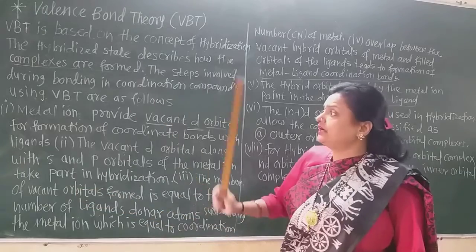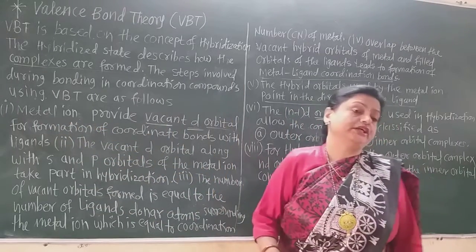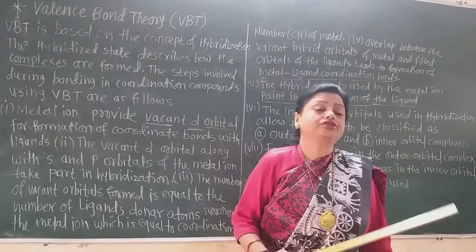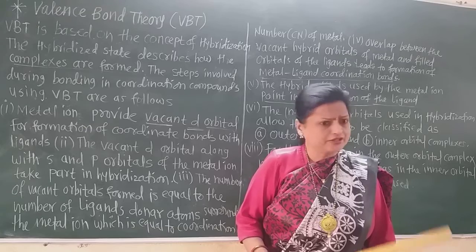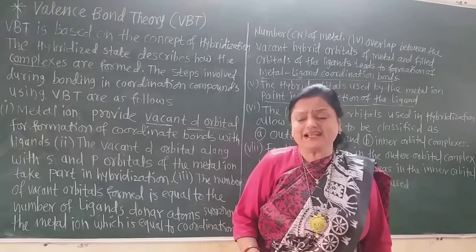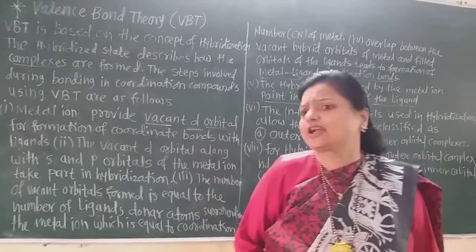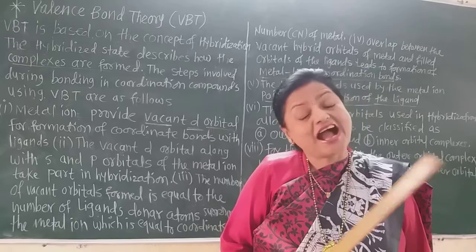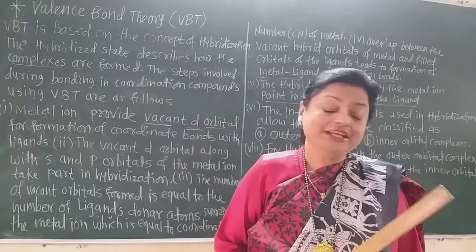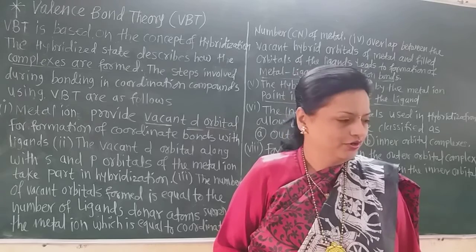Now the first point is metal ion provides vacant d orbital. Each and every metal ion in the coordination compound is a d block element, we know that. The general metal ions are cobalt, copper, chromium, iron. These are the d block elements and they have 3d orbitals.